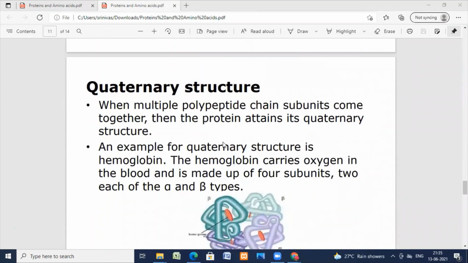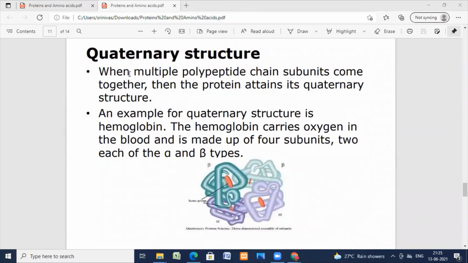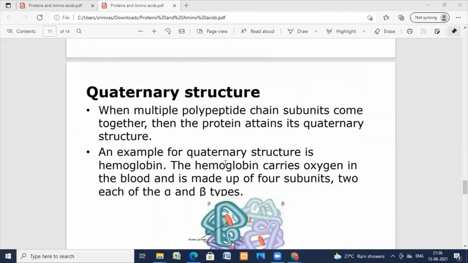And finally there is the quaternary structure, where multiple polypeptide chain subunits come together. An example of the quaternary structure is hemoglobin. Hemoglobin carries oxygen in blood and is made up of 4 subunits, 2 alpha and 2 beta. So this is the structure of proteins.